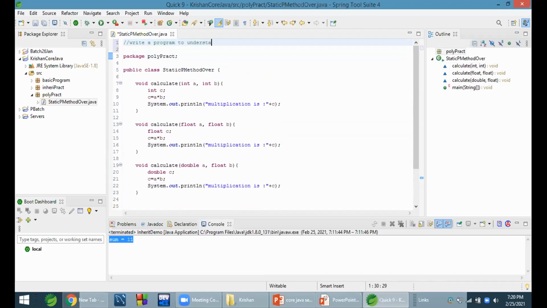Understand? To implement method overloading. Static.